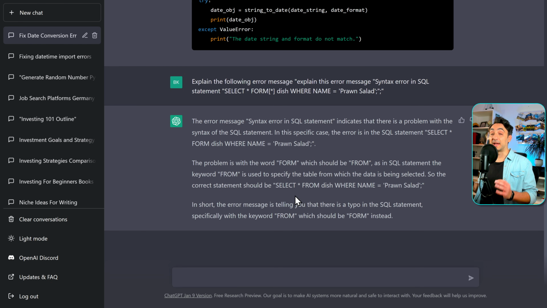Look, it's explaining the error message in details. So here it's saying there is a syntax error in our select statement, and instead of using FROM, we used FORM. It's a typo, and at the end it just gave us a summary about the error. I'm sure this is gonna help a lot of developers.